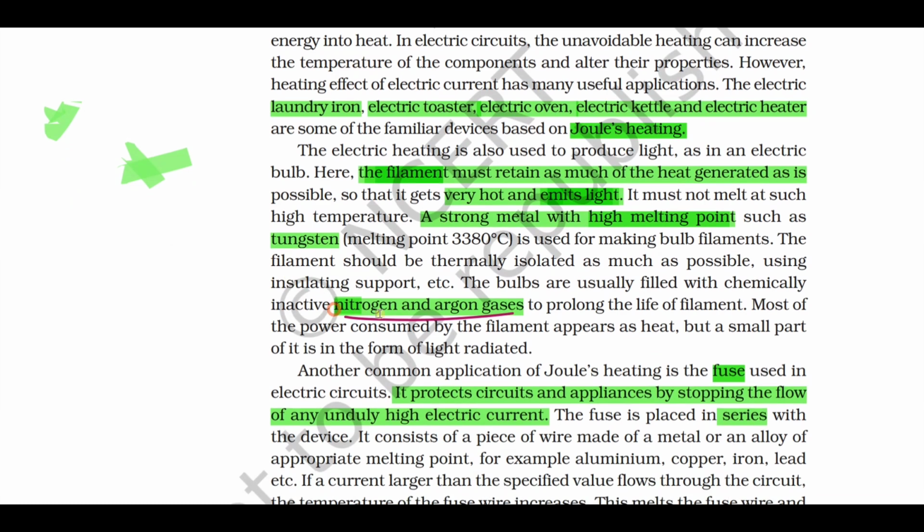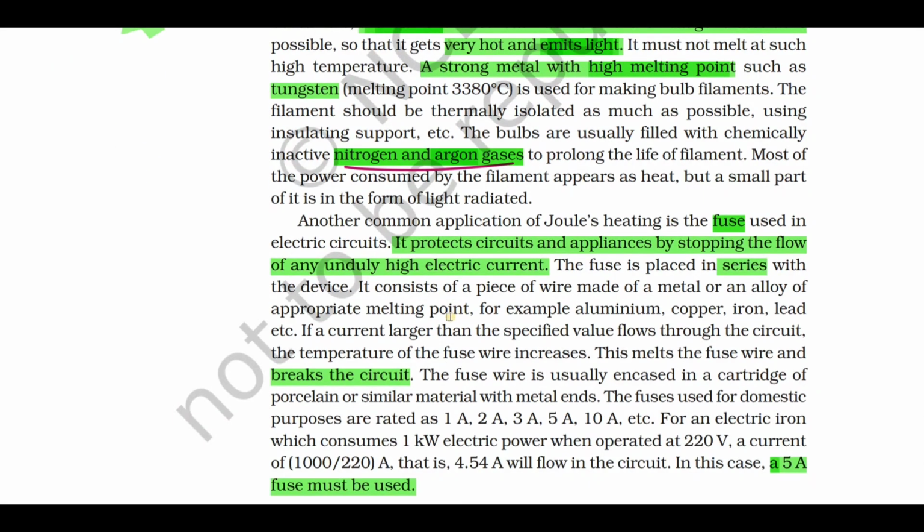And also, which gas is used to fill the bulbs? It is nitrogen and argon gases. One reason is to prolong the life of the filament. In case an application question is asked, like nitrogen and argon gases are used to what? Prolong the life of the filament. Give reason or why: we can say that nitrogen and argon gases are completely filled because they do not react. Argon is placed in group 18.